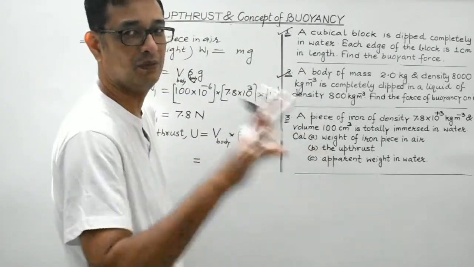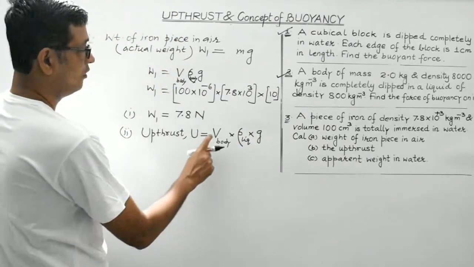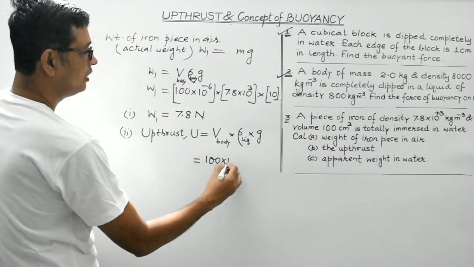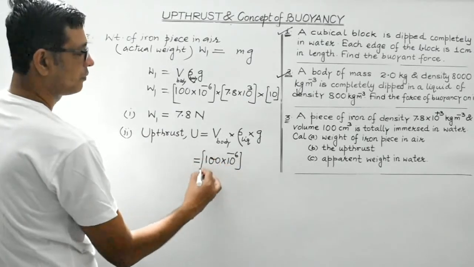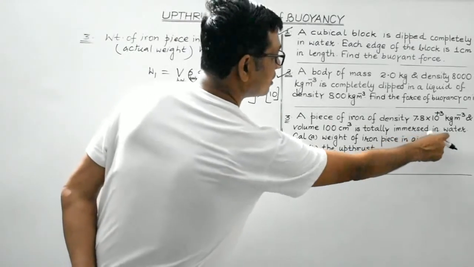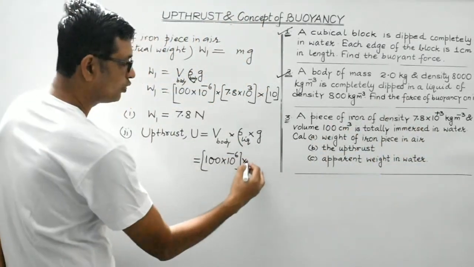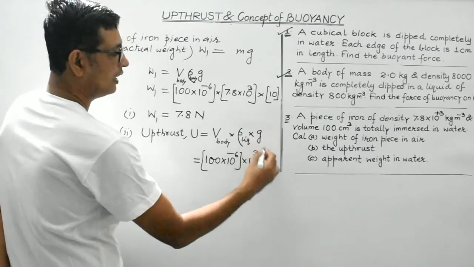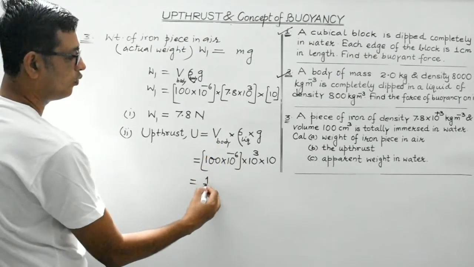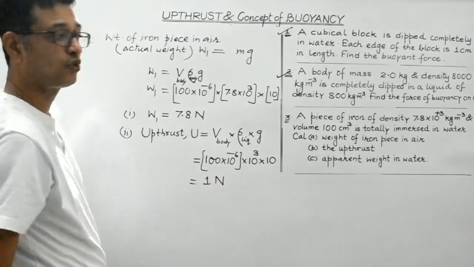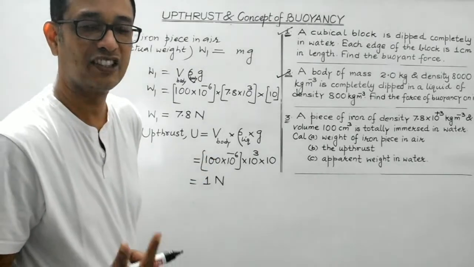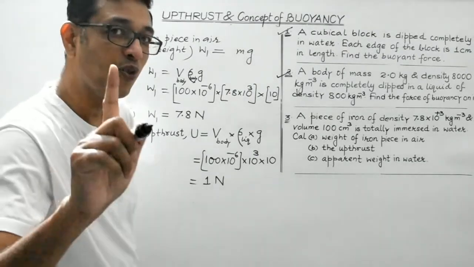Here the entire body is immersed inside the liquid. So the volume of the body is given. Volume is 100 centimeter cube, that is 100 into 10 raised to minus 6 meter cube. What about the density of the liquid? The liquid is water. So the density of water is 10 raised to 3. The value of small g is 10 in SI. So 10 raised to 4, 5, 6. So what do we get? 1 Newton. Clear, students? So this is the answer of the second part. Upthrust, the net upward force exerted by the liquid on the body, is found to be 1 Newton.